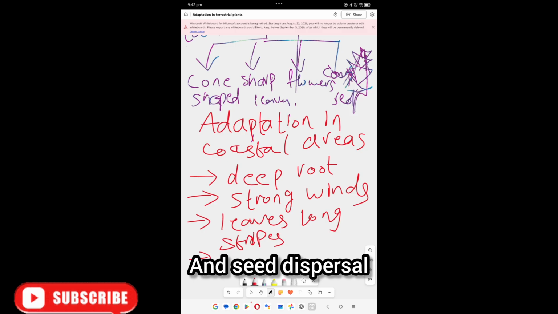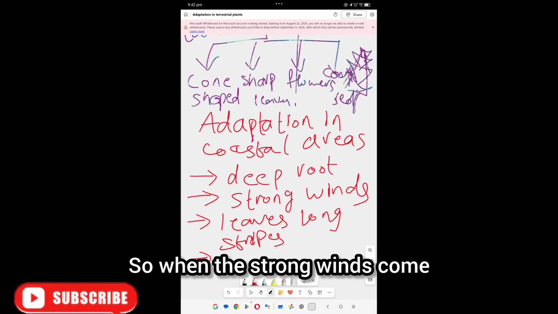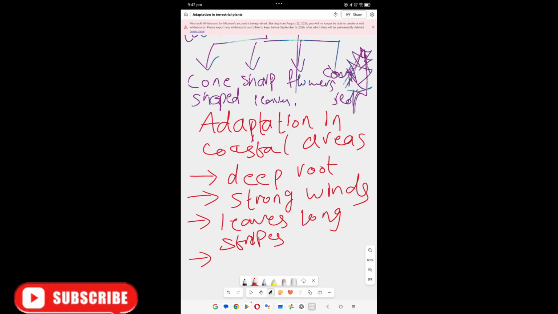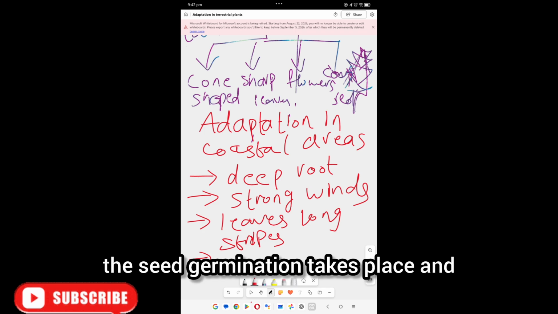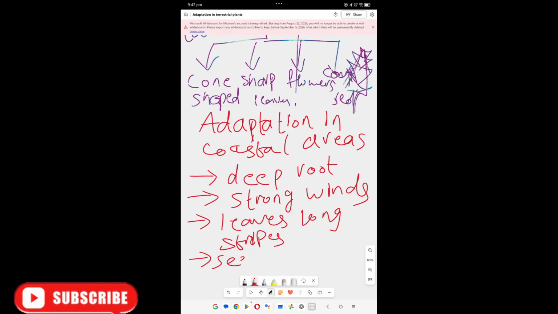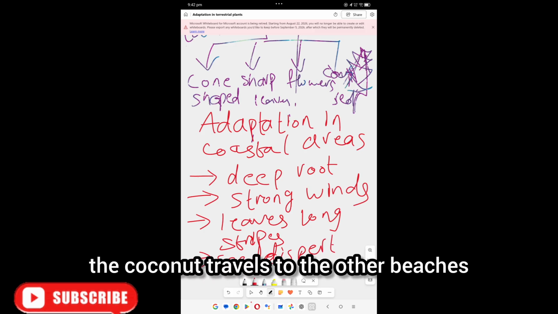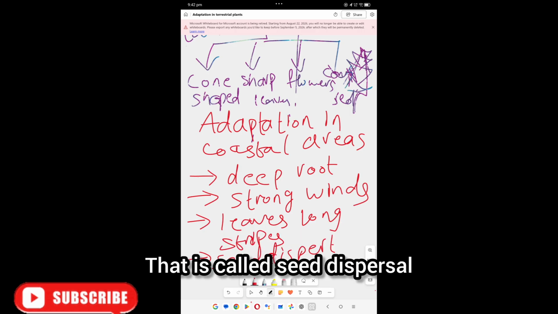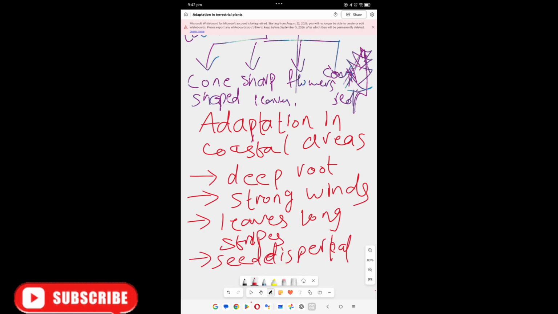And seed dispersal. When the strong winds come, the coconuts fall in the water, and when they fall in the water, seed germination takes place. The coconut travels to the other beaches, and new plant formation takes place through seed dispersal. That is called seed dispersal. Okay.